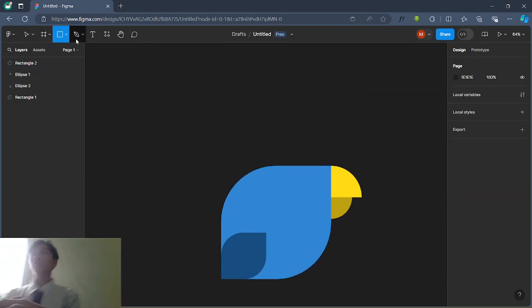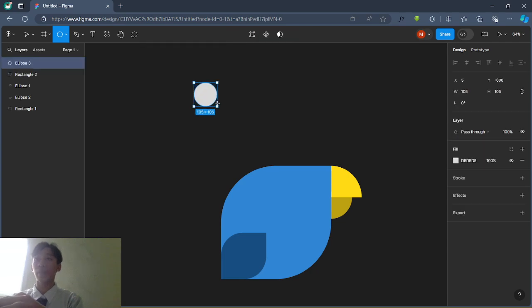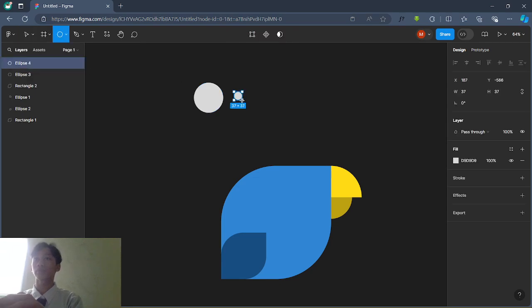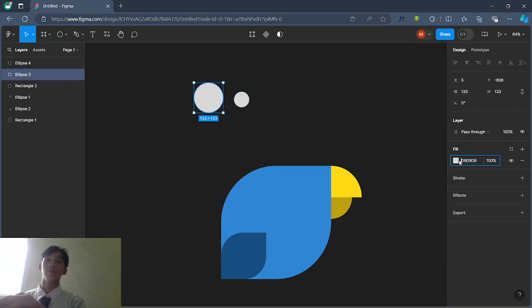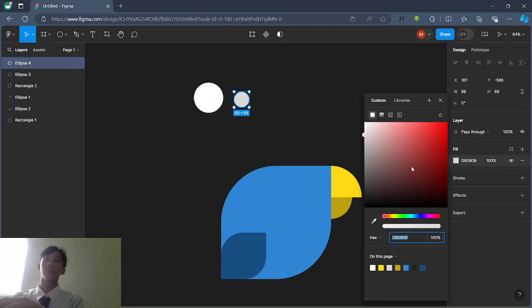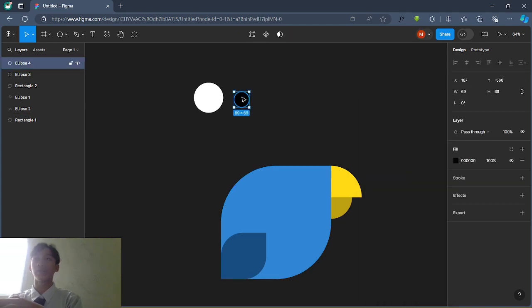And then the last one is for the eye. First, you just need to make an ellipse and then make another ellipse. For this one, make it white, and for this one, make it black, for the eye.